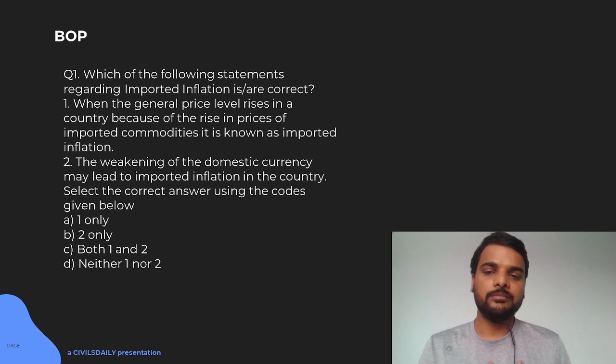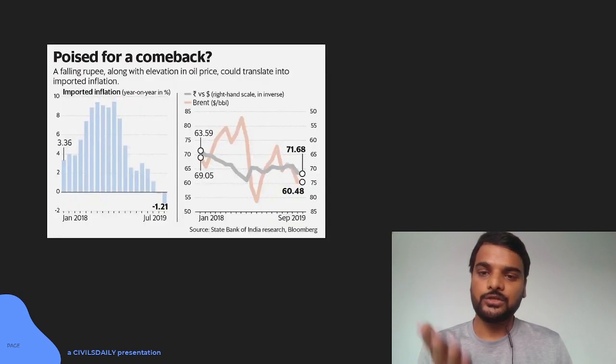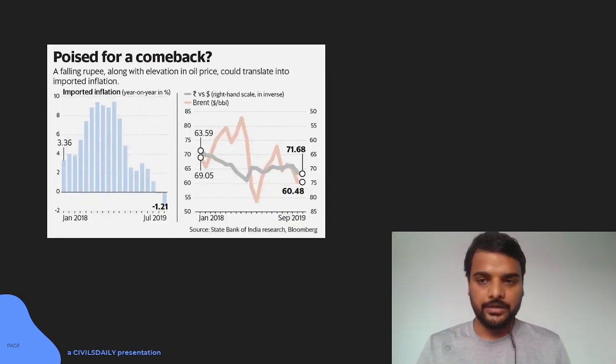Weakening of domestic currency might lead to imported inflation in the country. We already understand this concept. When your domestic currency level is low, it will help you in exports because your exports will be cheaper, but it will make your imports costlier. The opposite happens when your domestic currency is at a higher level. So when you are an import dependent country, you may not allow the currency to go so weak. Here you can also see this example from crude oil.